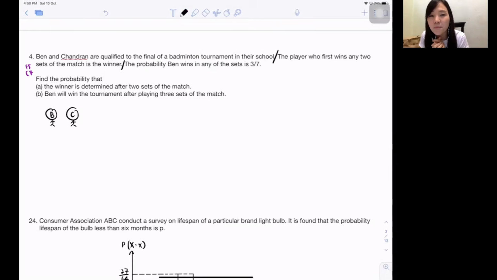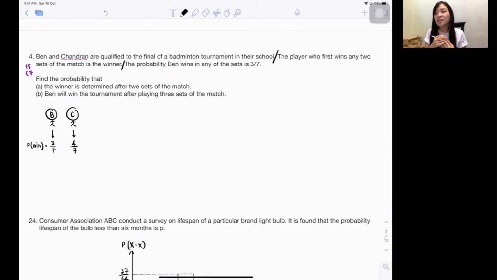Next, the probability of Ben win any of the set is 3/7. So the probability Ben winner, isn't it, is 3/7. Can our probability of win? Should I write for you probability of win? Okay lah, probability of win is 3 over 7, correct? Do they tell you probability of Chandran win is what? No. But you should be able to write out, which is what? 4 over 7. Maybe you will ask me, teacher, how you straight away know? Why cannot be 2 over 3?